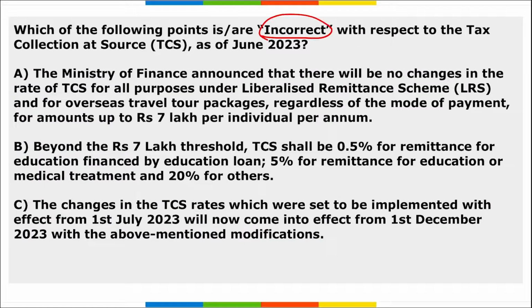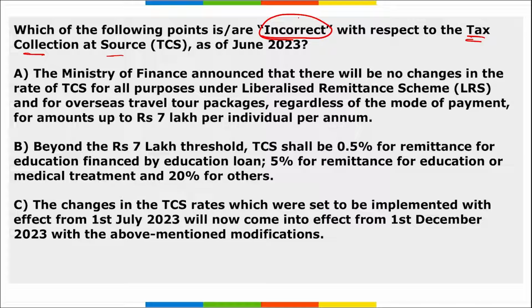Next, which among the following is incorrect with respect to the tax collection at source as of June? So if we look at it, Ministry of Finance has announced that there will be no changes in the rate of tax collection at source for the proposed overseas remittances under the Liberalized Remittance Scheme, and this is for the overseas travel tour packages regardless of the mode of payment up to 7 lakh rupees per annum, right? That means till 7 lakh rupees per annum there will be no change in the rate of the TCS, correct, for the overseas travel tour packages.